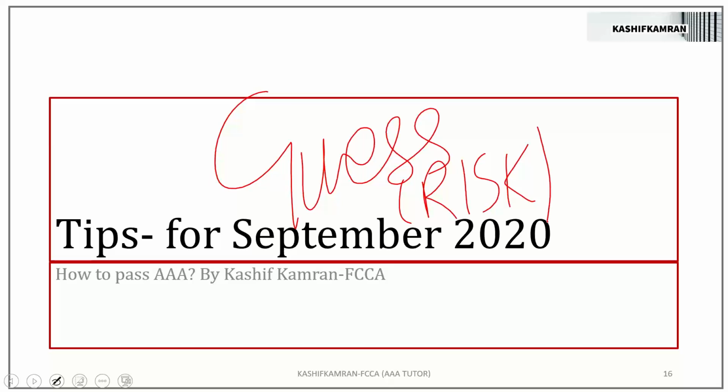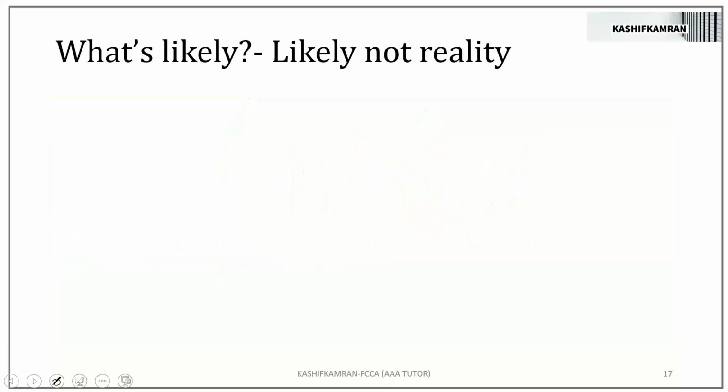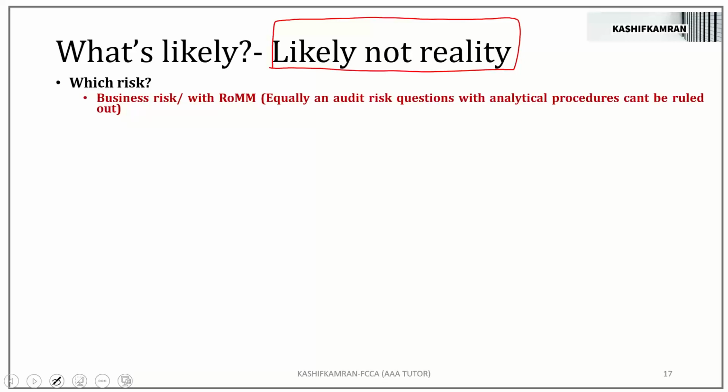But let's find what has been the trend of the past papers. Moving on. Last thing. What's likely? Again, likely, not reality. Likely means might be, could be, possible. Is it a reality? Am I the examiner? Am I making the paper? No. Okay, what's likely?